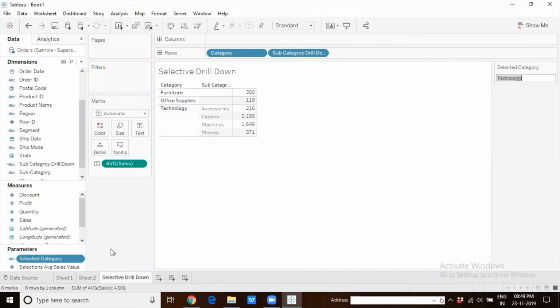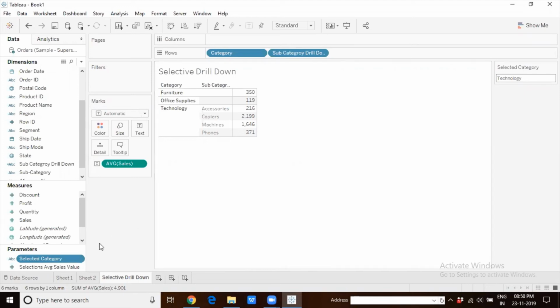So we know that we want the end user or the client to basically select from a predefined list of values. They should be able to select category as furniture or as technology or as office supplies. These are the only three values being allowed there, right?